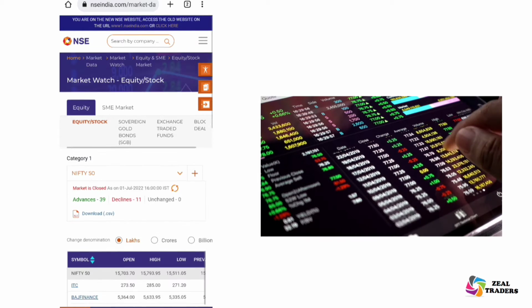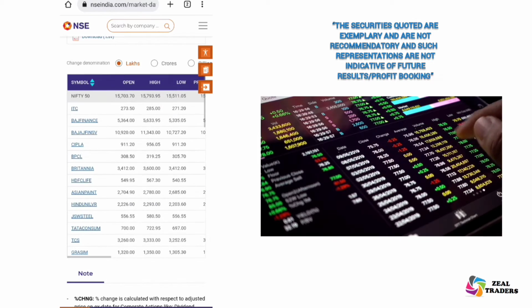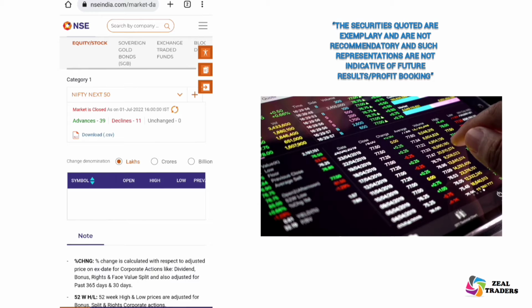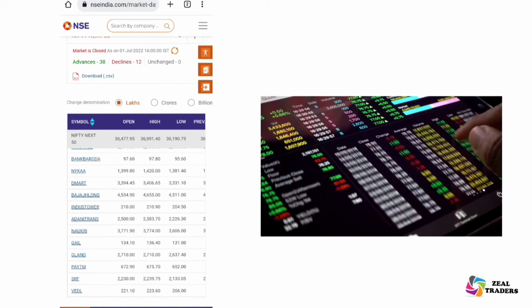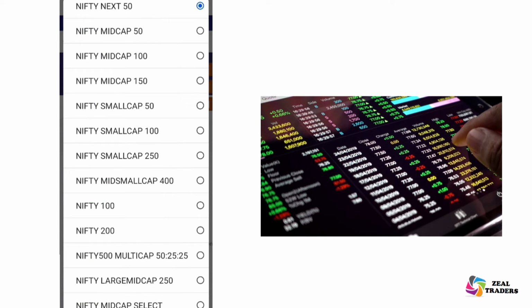Check top 50 companies in NSE that are listed in NIFTY 50. These are the top 50 companies that determine the NIFTY 50 indices. Top 50 companies that are listed in NIFTY 50 are called as blue chip companies. Next 50 companies are shown as NIFTY Next 50.